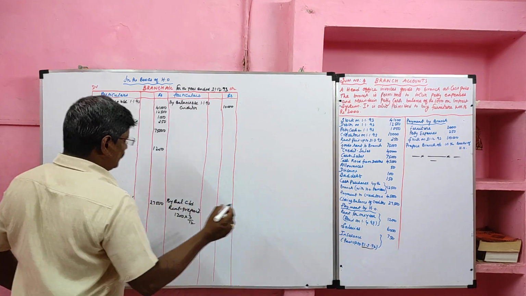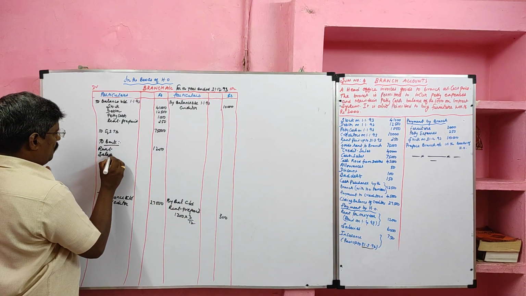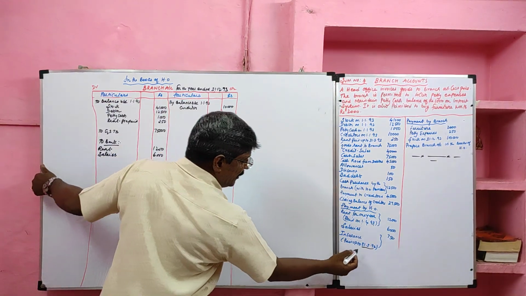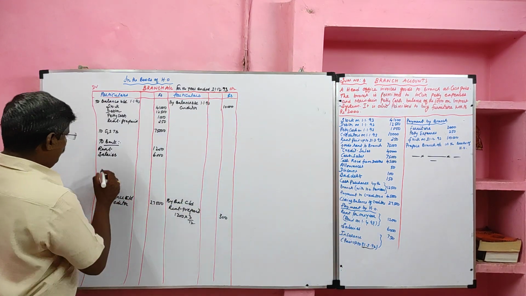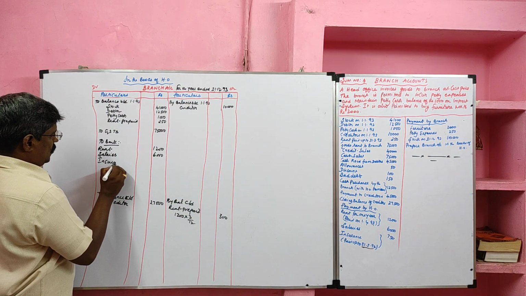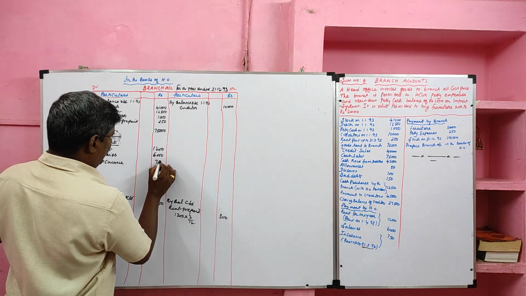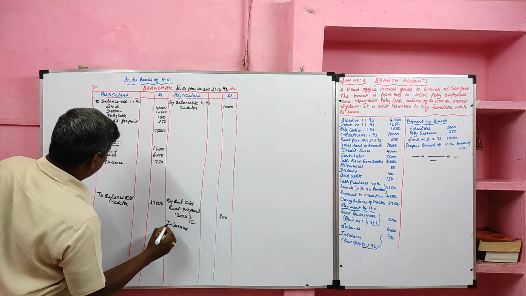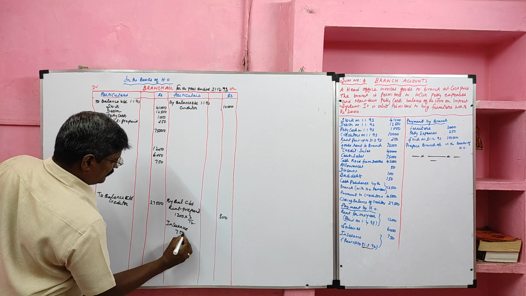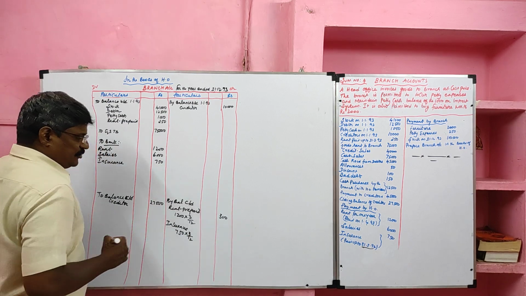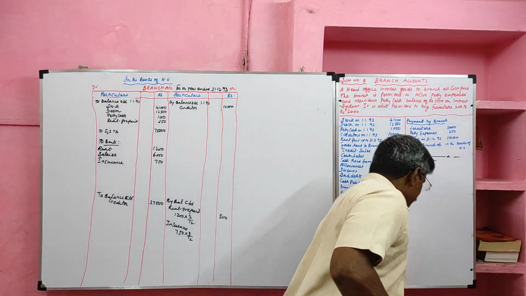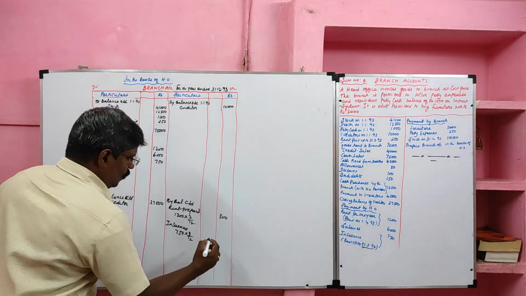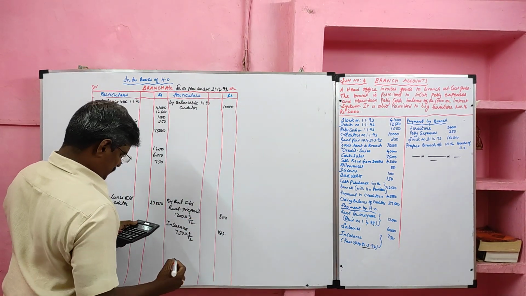Then salary 6,000 rupees, it should be debited. Salary, how much? 6,000. Then insurance paid up to 31st March of 94. Insurance totally paid how much? 750, of which 3 months insurance is prepaid for next year. It should be credited, recorded under balance CD, value 750, of which 3 months insurance paid for the next year. So 750 into 3 divided by 12, 187.5.